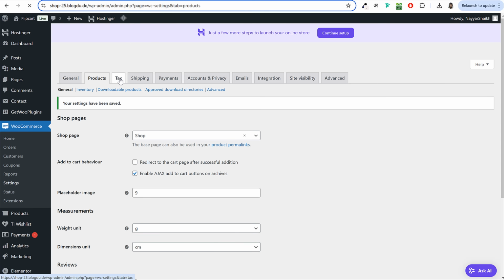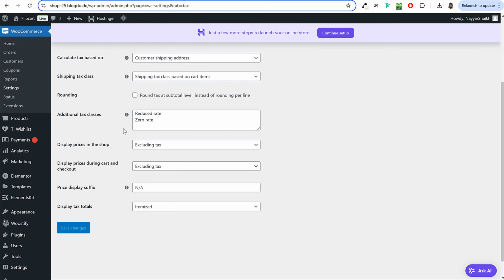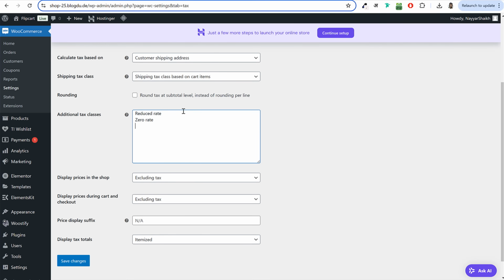Now click on this tags tab, and by default two classes are created, reduced rate and zero rate. We want to create few more, so I'll click on this option, press enter to come to new line. Maybe I'll type in GST 12%. Okay, so if I want to charge 12% GST on my products. If you're selling multiple types of products and multiple tax rates are applied, for example, on some products 12% VAT or GST is applied, on some products 8% or 18% or whatever percent, you can create multiple tax classes.